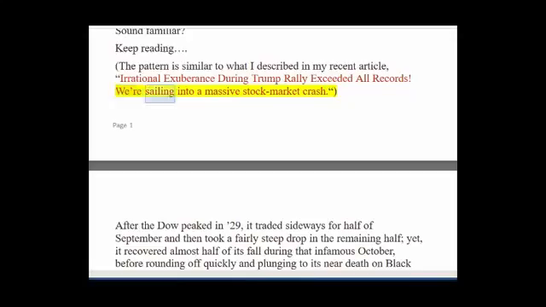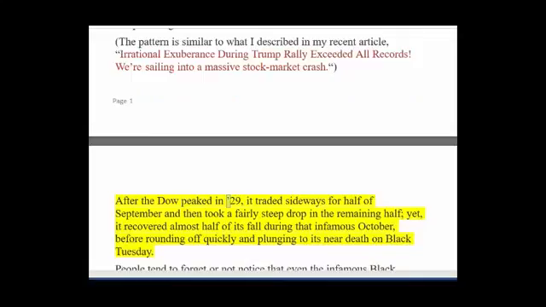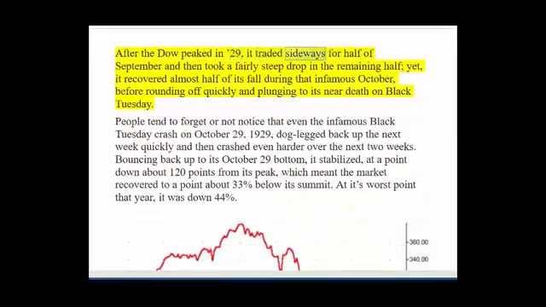In 1929 we were sailing into a massive stock market crash. After the Dow peaked in '29, it traded sideways for half of September and then took a fairly steep drop in the remaining half. Yet, it recovered almost half of its fall during that infamous October, before rounding off quickly and plunging to its near death on Black Tuesday.